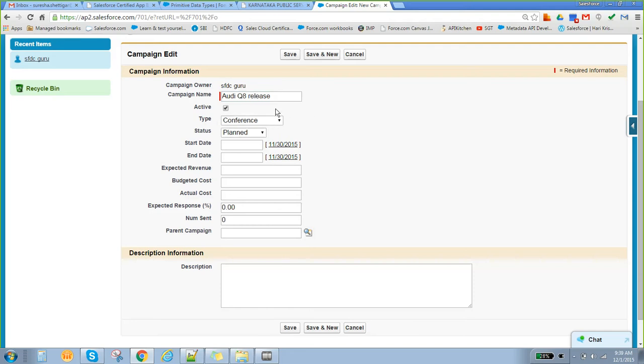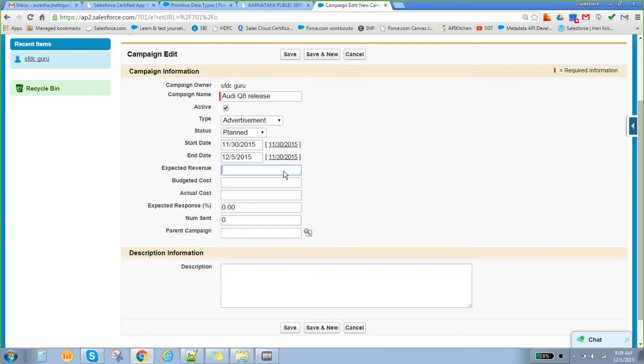What type of campaign is this? Let's say it is an advertisement. You can select any kind of thing, banner ads or advertisement, and so on. Start date: today I am starting. End date will be maybe after, like, December 5th or something.